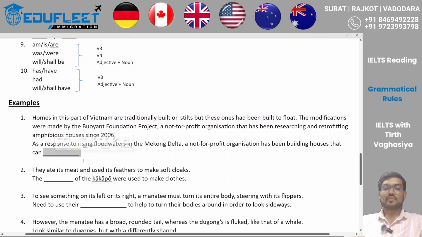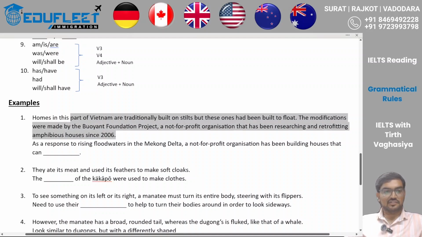a verb. Now, if we have a clear understanding, the form of the verb is going to be V1, because your modal verb is can, and after a modal verb, most of the time you are going to get the verb's first form. Now this is your reading passage.